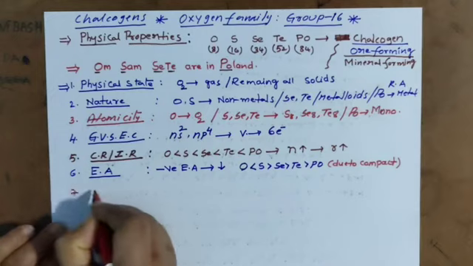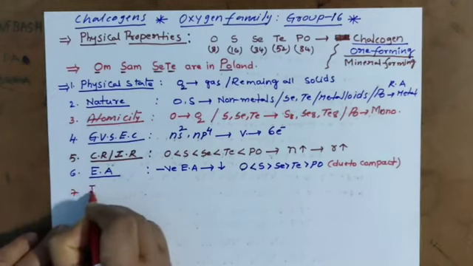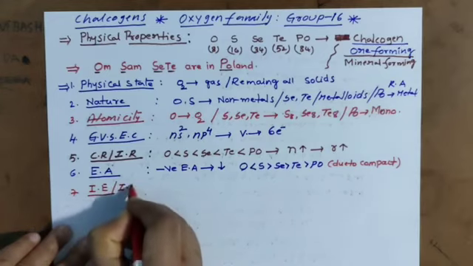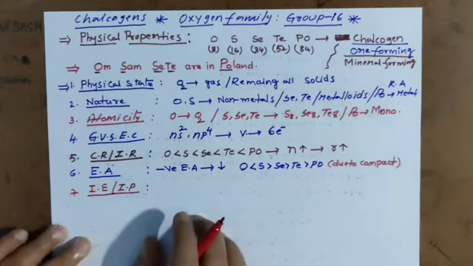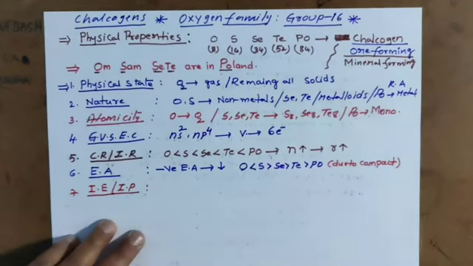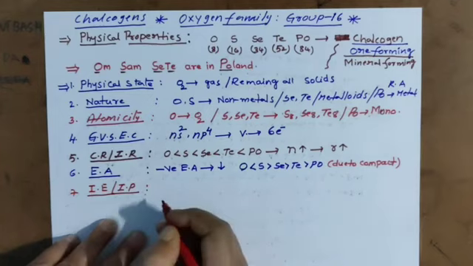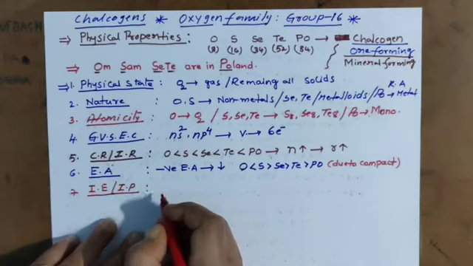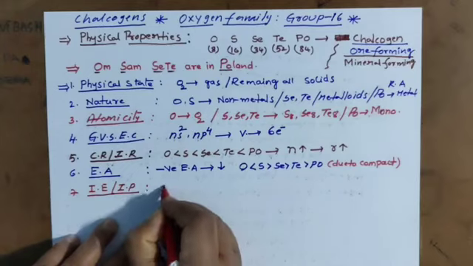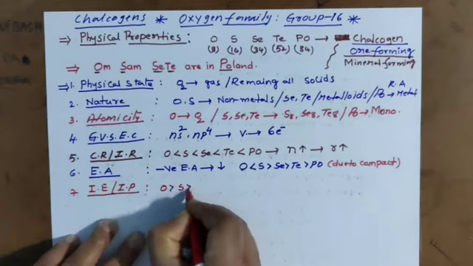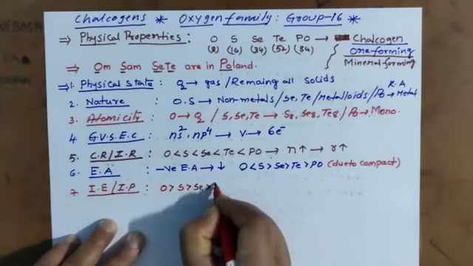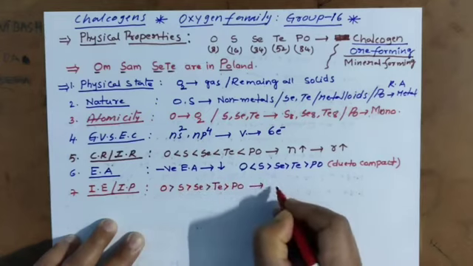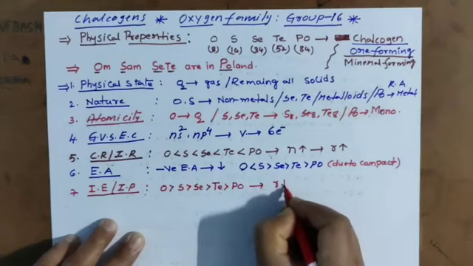Next property, ionization energy, ionization potential or ionization enthalpy. As you know very well, down the group the ionization energy decreases, because the size, that is the radius, increases.